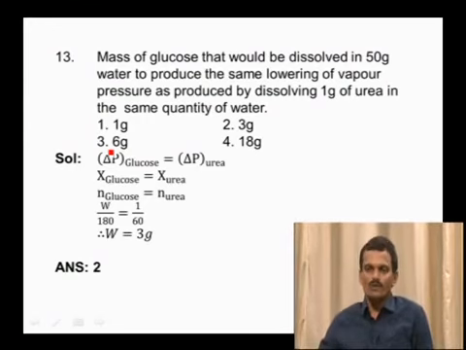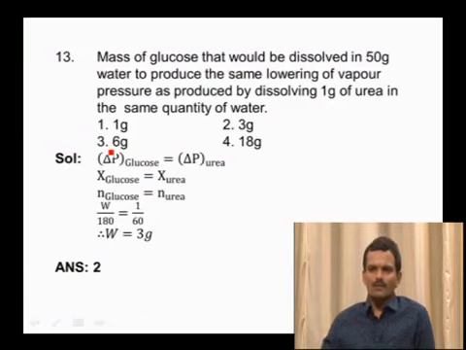Mass of glucose that would be dissolved in 50 grams of water to produce the same lowering of vapor pressure as produced by dissolving 1 gram of urea in the same quantity of water.